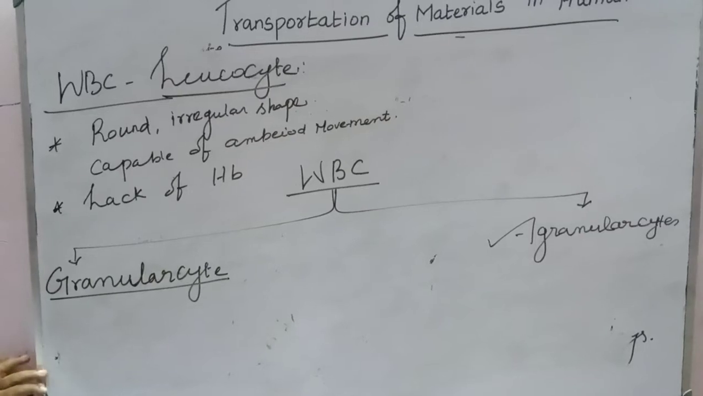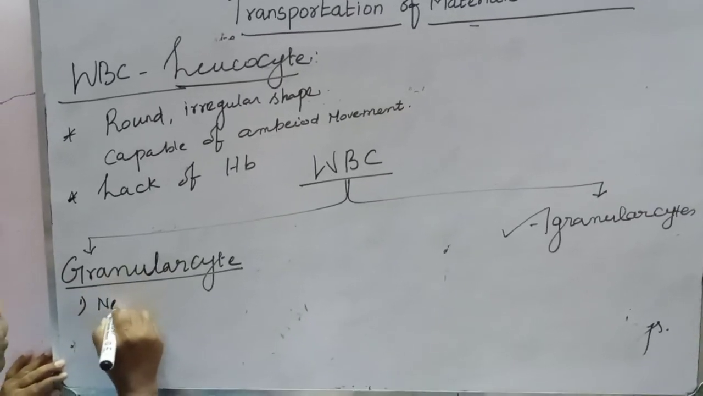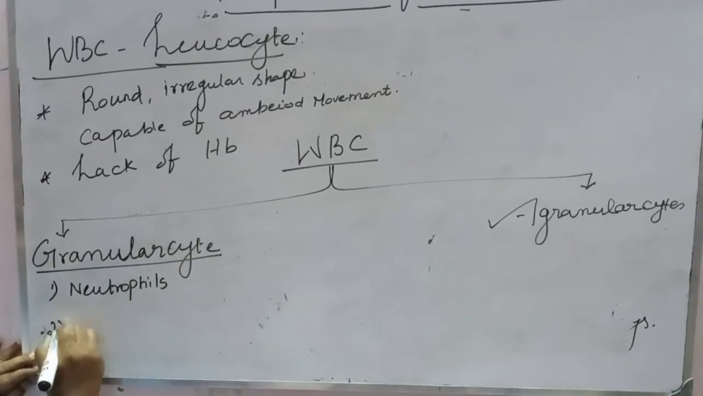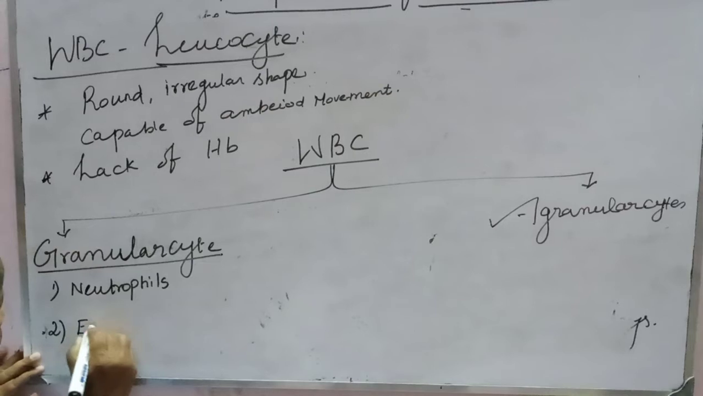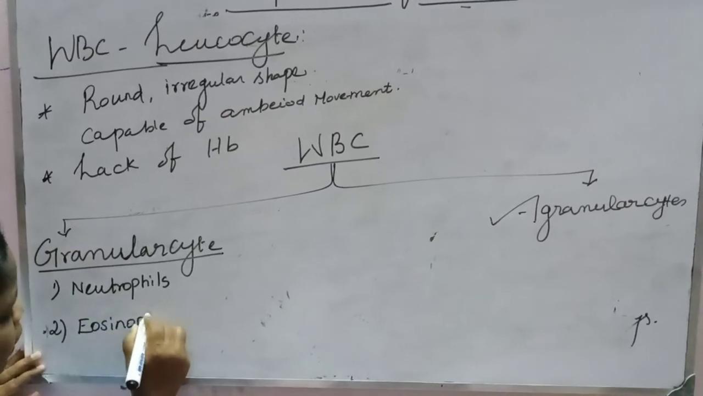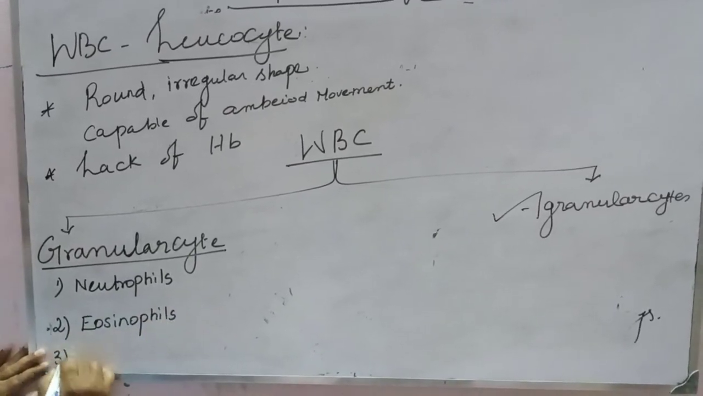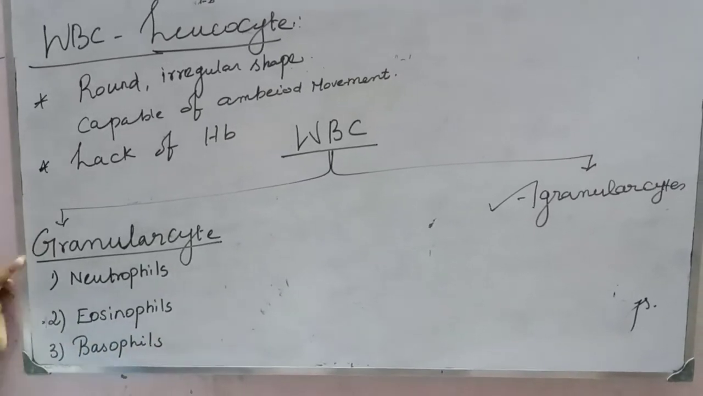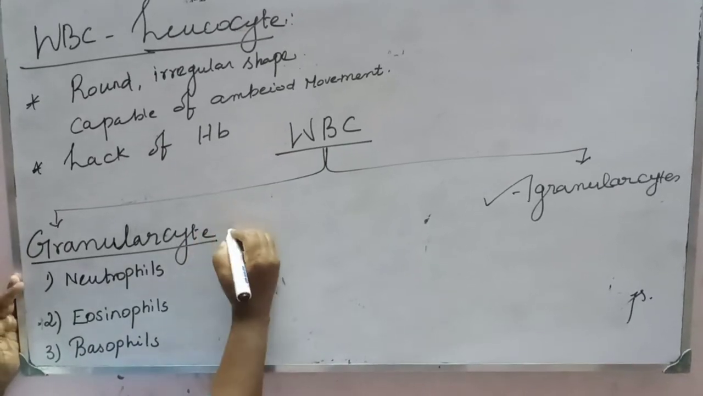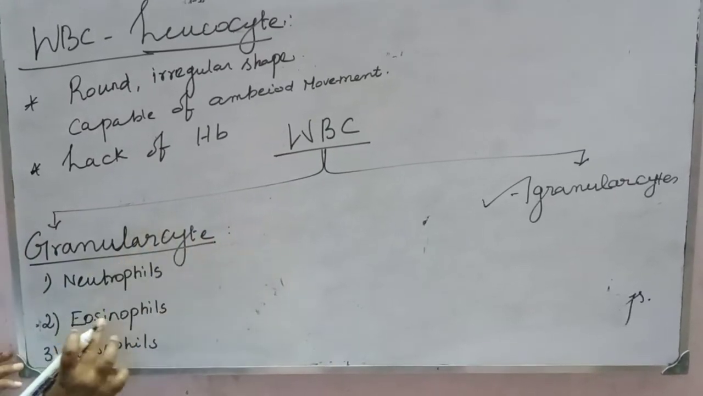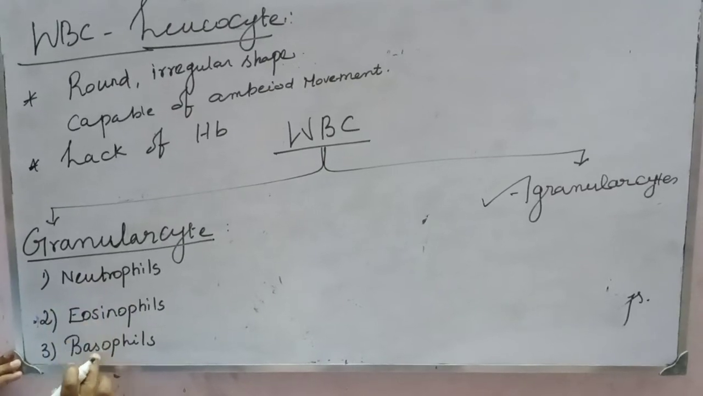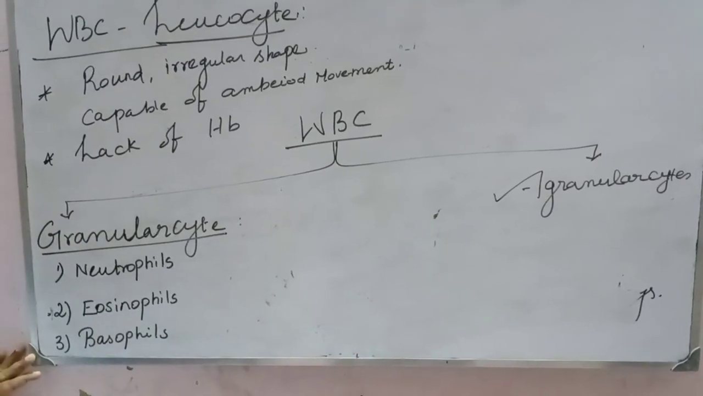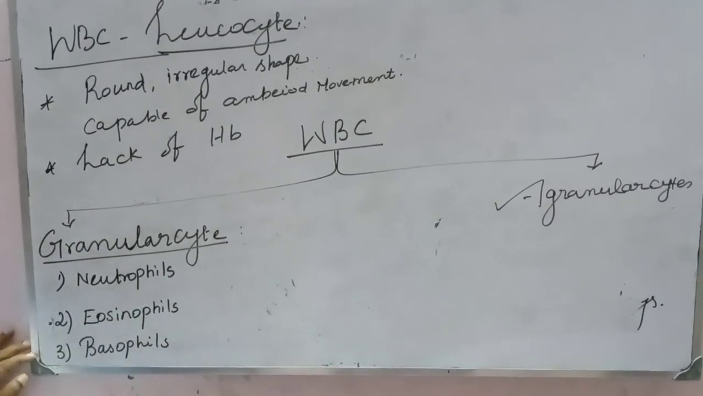See, granulocyte, what and all come under it? Number 1, neutrophils. Number 2, eosinophils. Number 3, basophils. Granulocytes have cytoplasmic granules. So neutrophil, eosinophil and basophil are the types of WBC. Each one has a specific function.